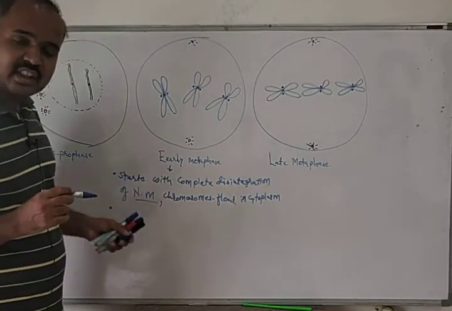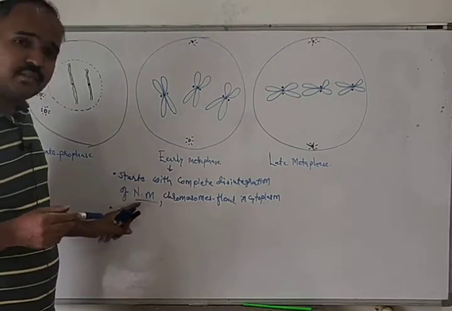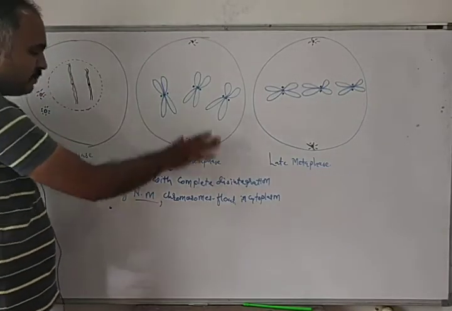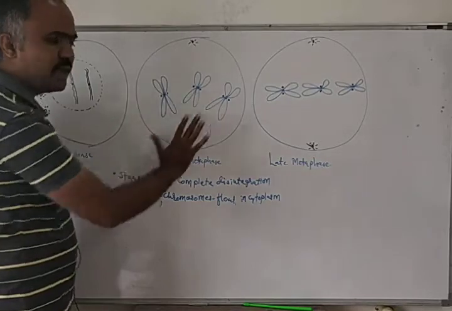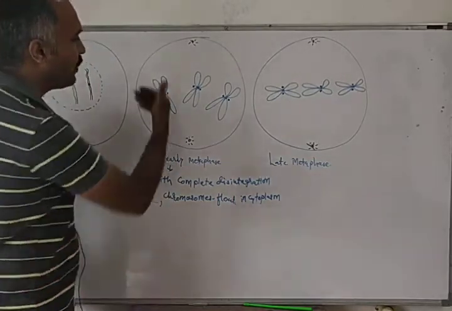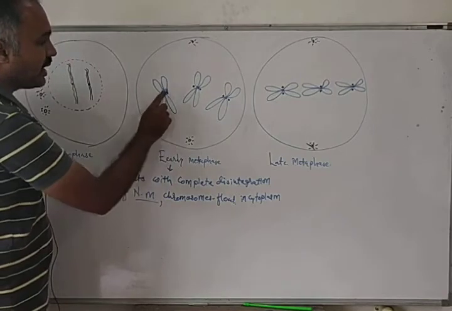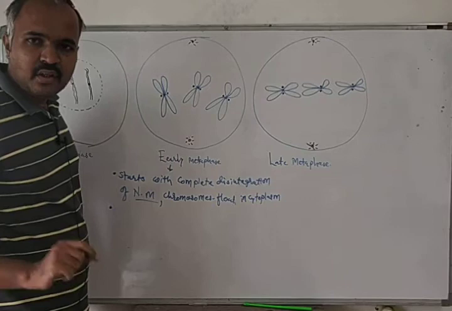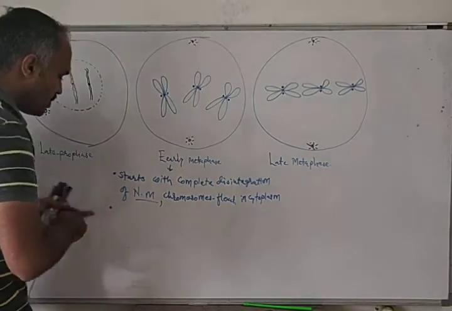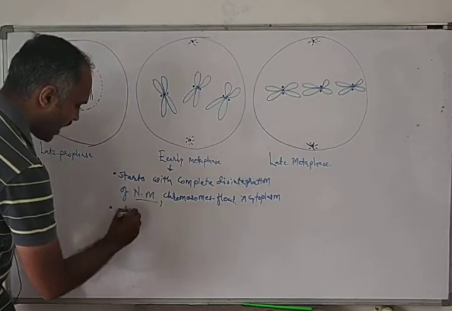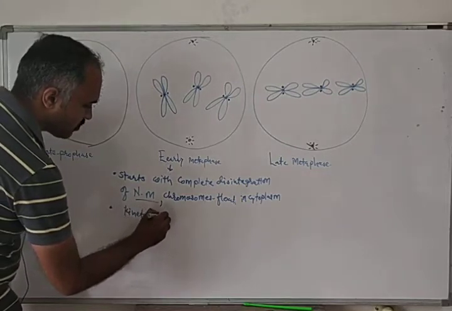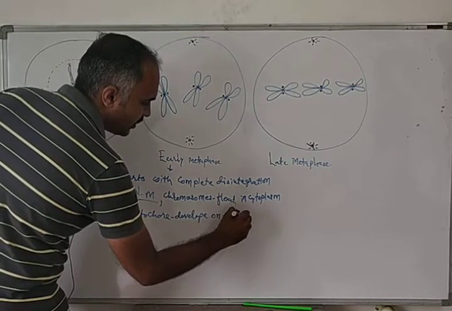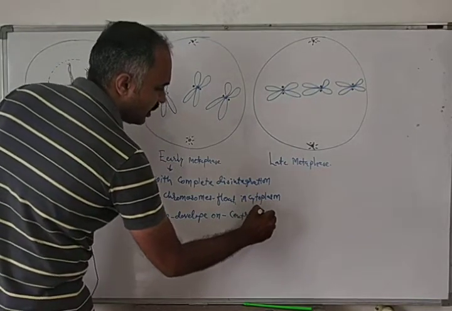After the complete disintegration of the nuclear membrane, all chromosomes float in the cytoplasm, and on the centromere two disc-like structures develop, known as kinetochores.